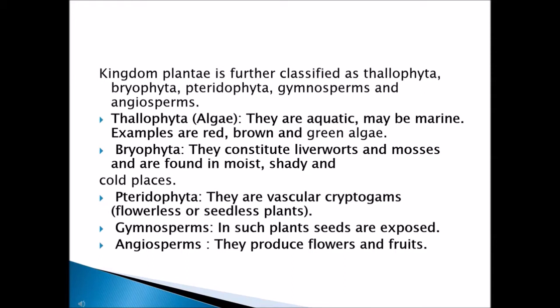They may survive in sea water or sometimes be present in fresh water also. The examples of Thallophyta are red, brown and green algae. Not only green, there are other colors of algae. They are red and brown. All the red, brown and green algae come under the Thallophyta.